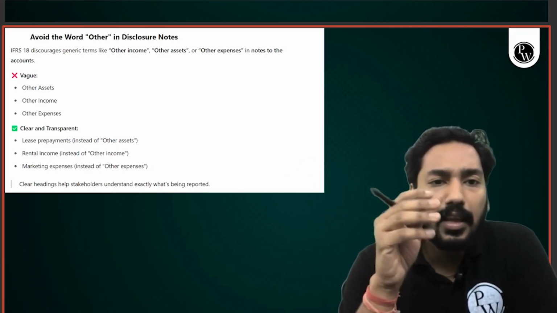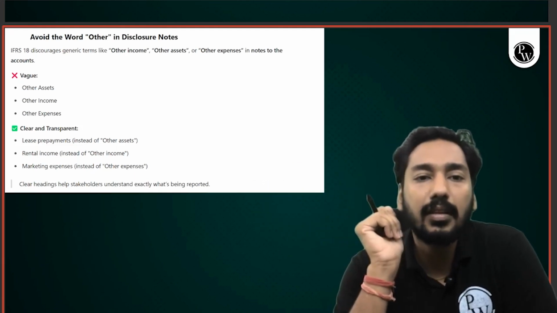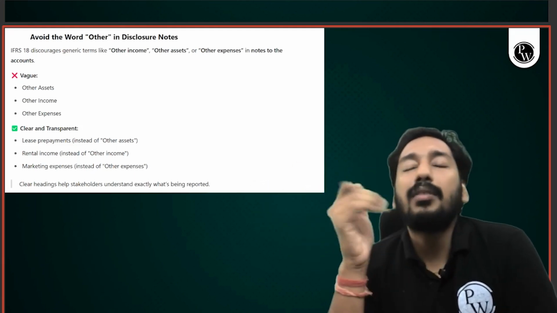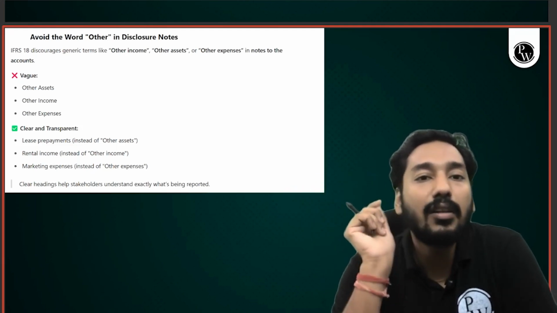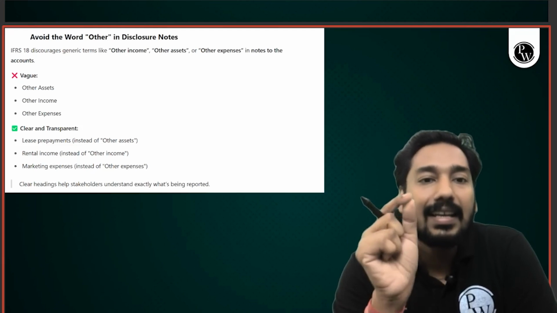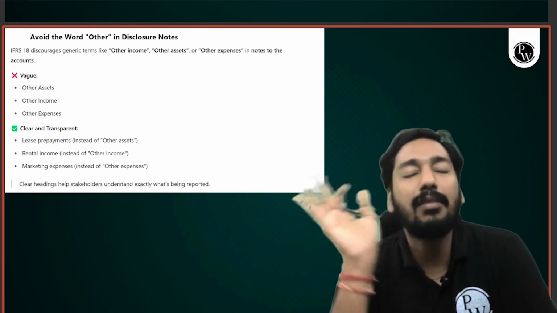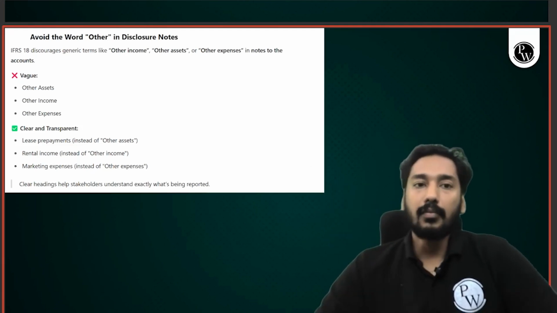It says that if there is a rental income, clearly say rental income, do not say other income. If there is any prepaid rent, means you have an asset, prepaid rent. So clearly say prepaid rent, do not say other asset specifically in your disclosure notes. So clear headings help stakeholders understand what exactly is being reported. So you will know now exactly what is getting reported. Yes, sir.